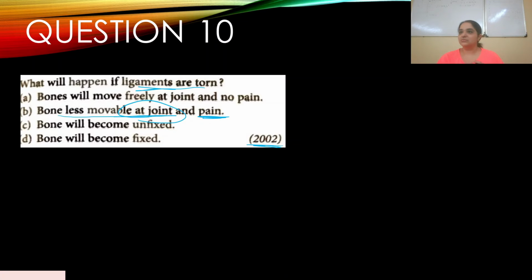Okay, so sports person or those who play cricket or football or any kind of sports, they tend to have knee joint injuries. During that time of course the person feels a lot of pain. At the same time, your knee joint will not be able to move like it should. Okay, so you can move your knee joint up and down and sideways. So if there's a ligament tear, you will not be able to move it freely, from side to side or up and down. So the bone is less movable at joint whenever there's a ligament tear.